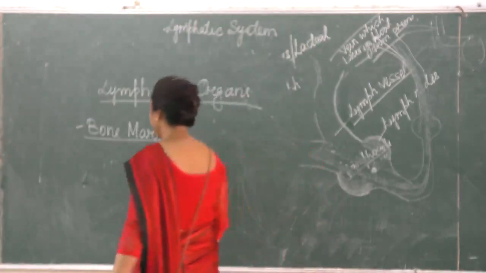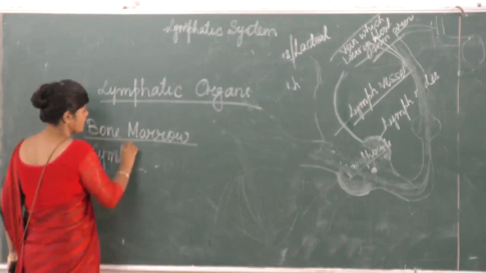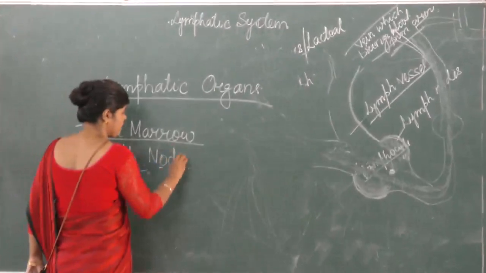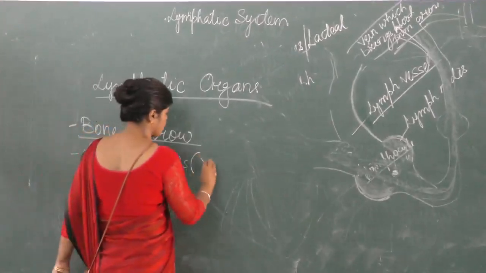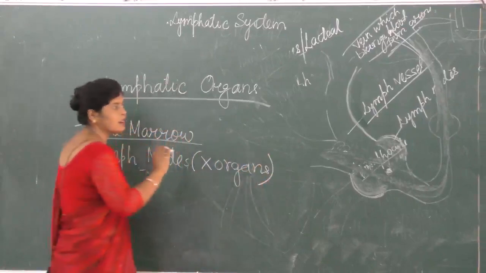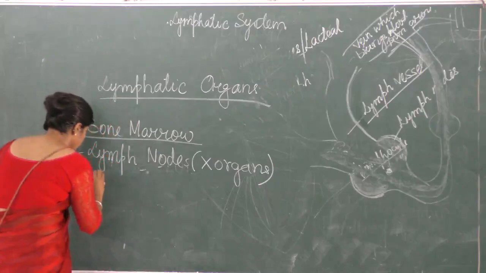Then comes the lymph nodes. Of course, lymph nodes are not organs, they are just structures. Remember, these are not organs. That's the structure where lymphocytes are present, though not only lymphocytes. Then comes tonsils.